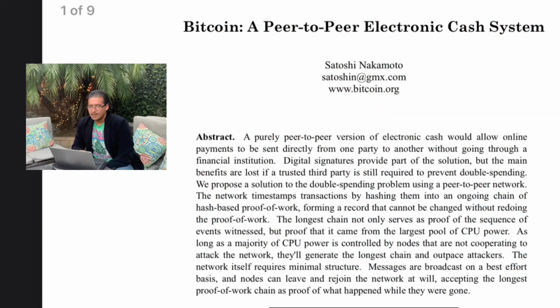So to start off, Bitcoin: a peer-to-peer electronic cash system by Satoshi Nakamoto. In the abstract: a purely peer-to-peer version of electronic cash would allow online payments to be sent directly from one party to another without going through a financial institution. Digital signatures provide part of the solution, but the main benefits are lost if a trusted third party is still required to prevent double spending. We propose a solution to the double spending problem using a peer-to-peer network. The network timestamps transactions by hashing them into an ongoing chain of hash-based proof of work, forming a record that cannot be changed without redoing the proof of work.